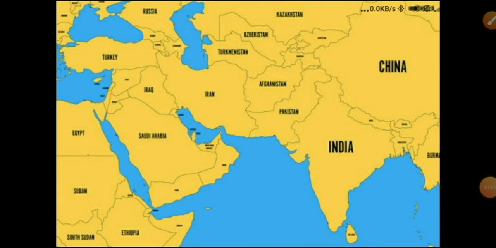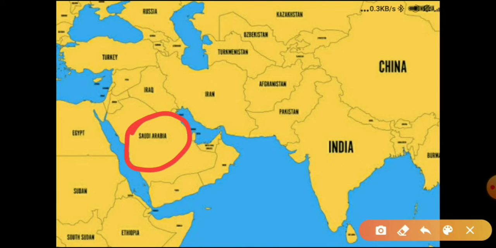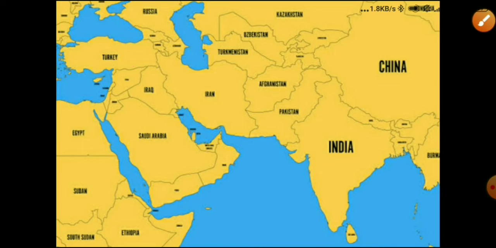The main topics of this chapter are Arabs, Turks, Mahmud of Ghazni and Muhammad Ghori. So Arabs, they come from Saudi Arabia, and Turks, they were the rulers of Turkey. So Arabs and Turks are not the same. They come from different places. Okay, just keep that in mind. So our first topic is Arabs.